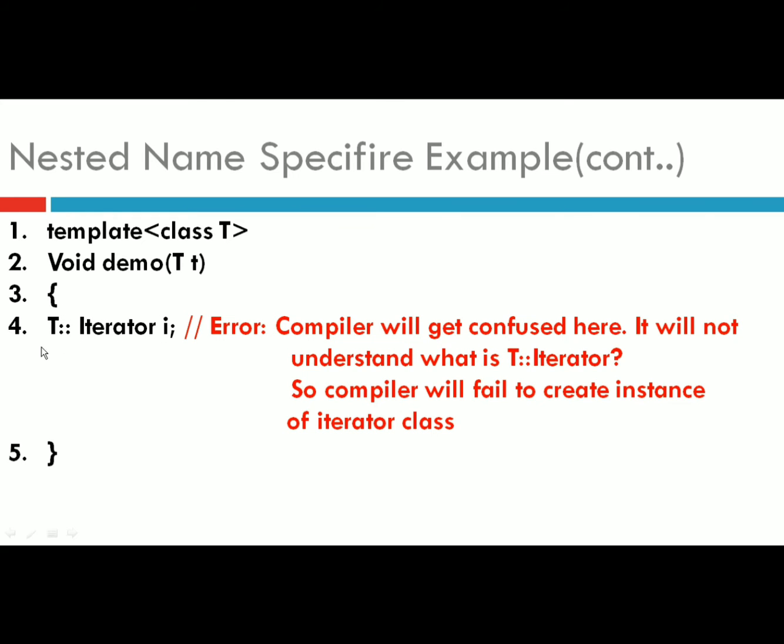Why is it qualified? Because here we are specifying the scope, T followed by scope resolution operator. And why is it dependent? Because it depends on the template parameter T. So the compiler will get confused about T followed by scope resolution operator followed by iterator. It will not understand what this is exactly, whether it is a type or a value.